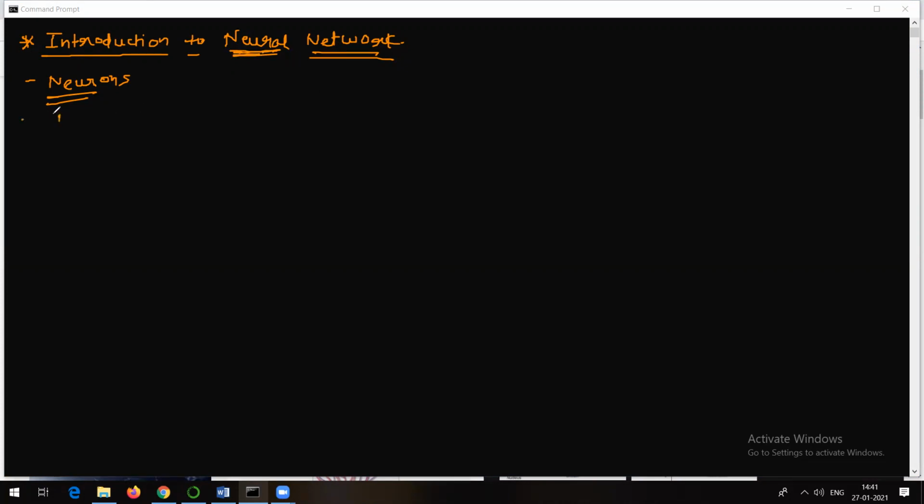Actually, deep learning is based on neural networks. Neural network is a very important part of deep learning. Deep learning is a very huge topic, definitely.